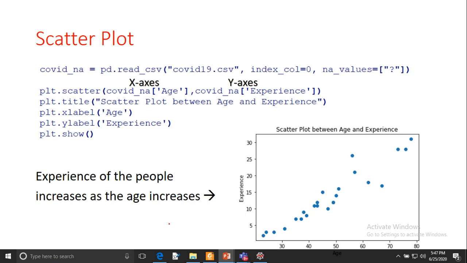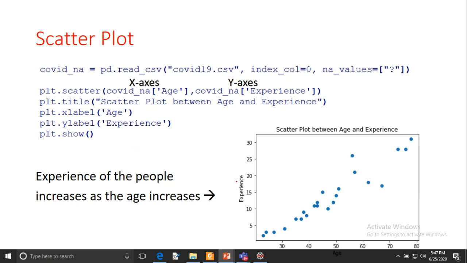So let's have the idea of the scatter plot. A scatter plot is basically a set of points that represent the values obtained for two different variables plotted on the horizontal and vertical axis. So if you look at the x-axis and y-axis, you will see these two variables.